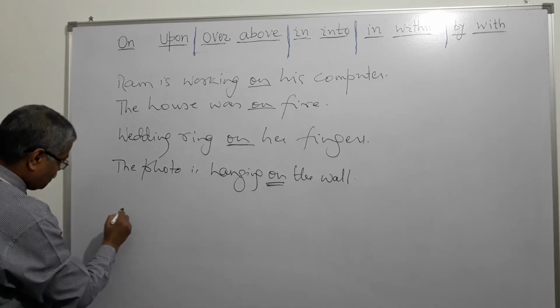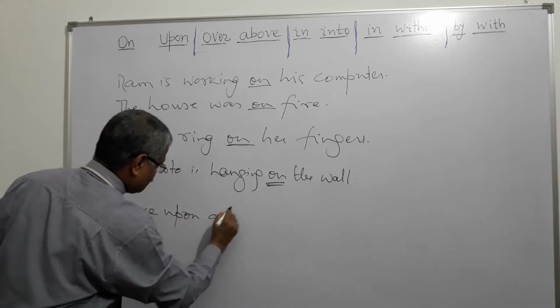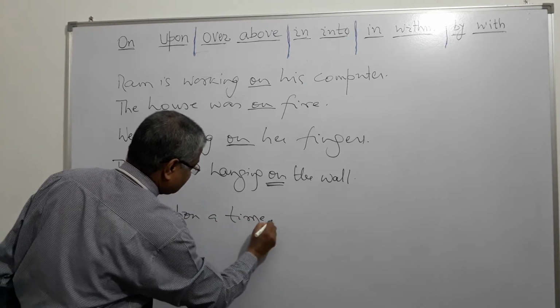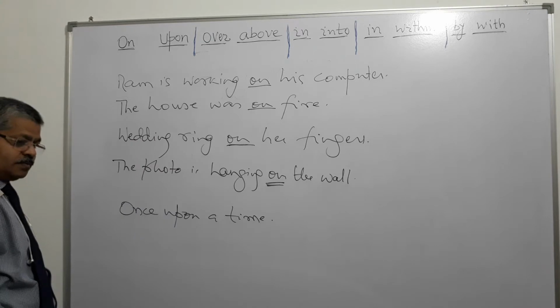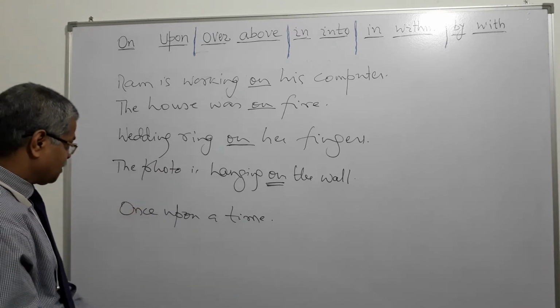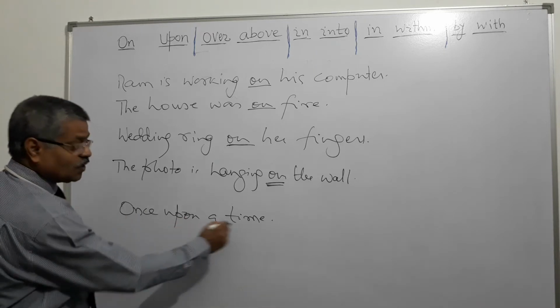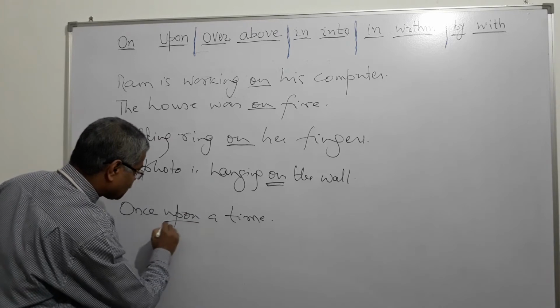But once upon a time, right? All of us know, whenever we start a story, mostly it starts with once upon a time there was a king or there was a queen, whatever. So here, in this case, we cannot say once on a time. It's always once upon a time.